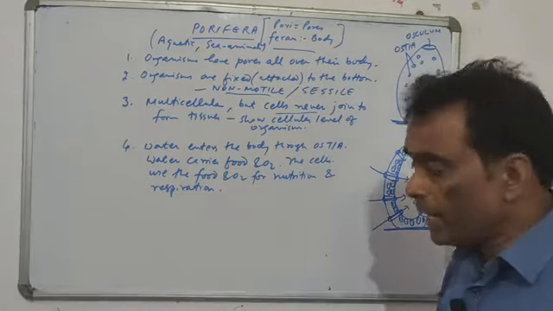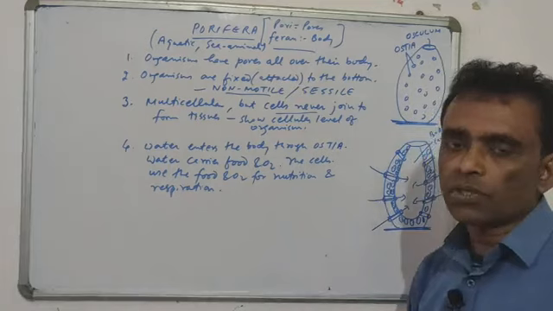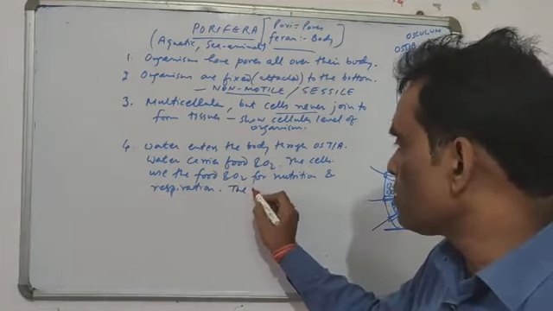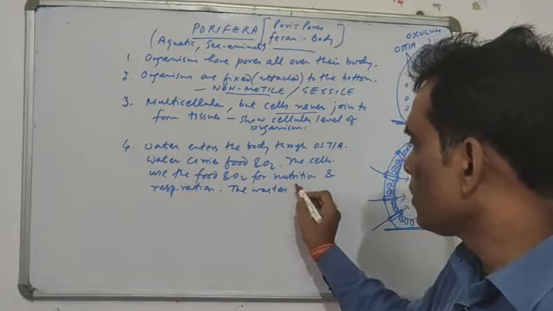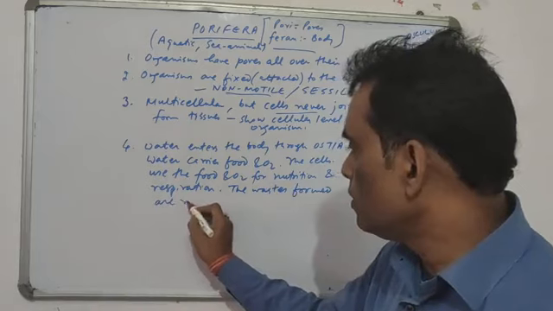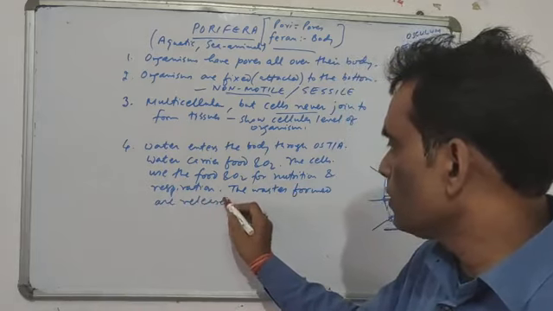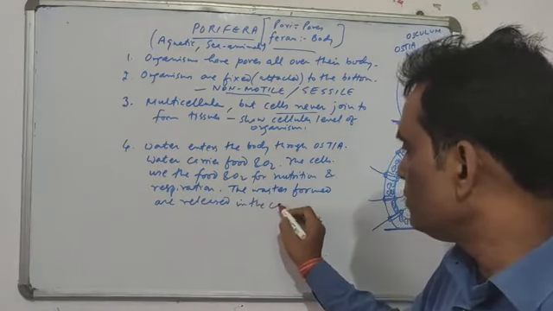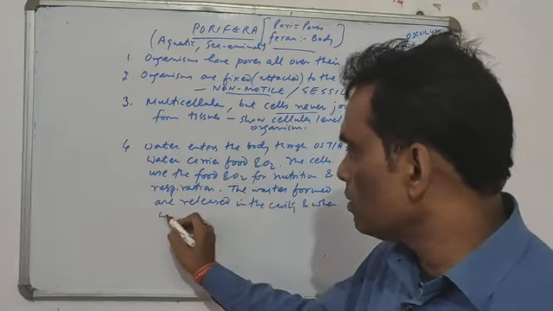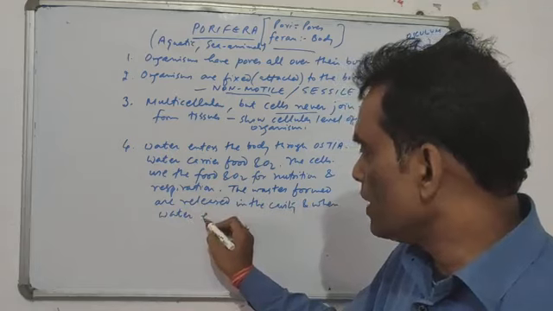So even though they are attached at one place, they carry out their process of nutrition and respiration. The wastes that are formed are released in the cavity, and when the water escapes the body